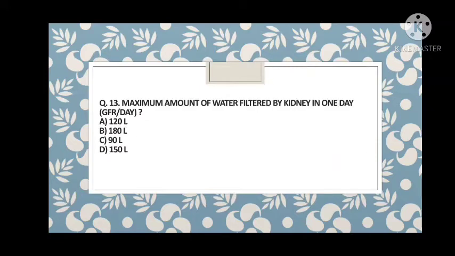Maximum amount of water filtered by the kidney in one day, a very important and very frequently asked question. 120 liters, 180 liters, 90 liters and 150 liters. So guys, the answer is 180 liters per day, because if you multiply the glomerular filtration rate, that is GFR, which is 120 ml per minute, with the number of minutes in 1 day, you can convert it easily and just calculate. It will be about 180 liters per day.